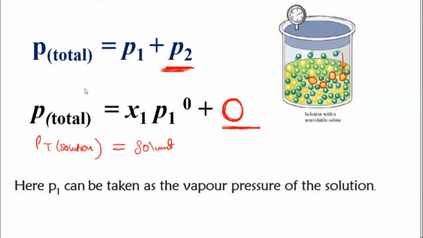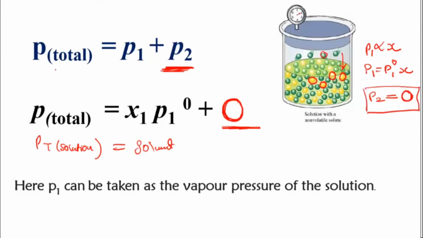We have just applied Raoult's law, first for the solvent. If you want to calculate the vapor pressure exerted by the solvent particles, you should apply Raoult's law, which says that the vapor pressure is directly proportional to the mole fraction. Then we remove the proportionality sign by putting a constant, and we wrote that it is equal to P1 naught into X, that is the mole fraction. And then to calculate the total pressure, why have I not written for P2? Because P2 is a non-volatile solute, so there is no point, because there are no vapors being formed. We don't have any P2 naught value. P2 naught value is 0. So 0 into the mole fraction will give you the P2 value as 0 itself.